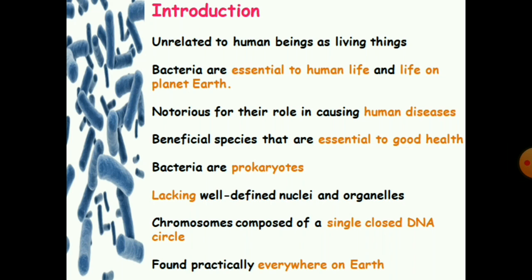Bacteria are single-celled prokaryotic organisms which lack well-defined nuclei and organelles. Their chromosome is composed of a single closed DNA circle. They are ubiquitous in nature, which means they are found everywhere on the earth.